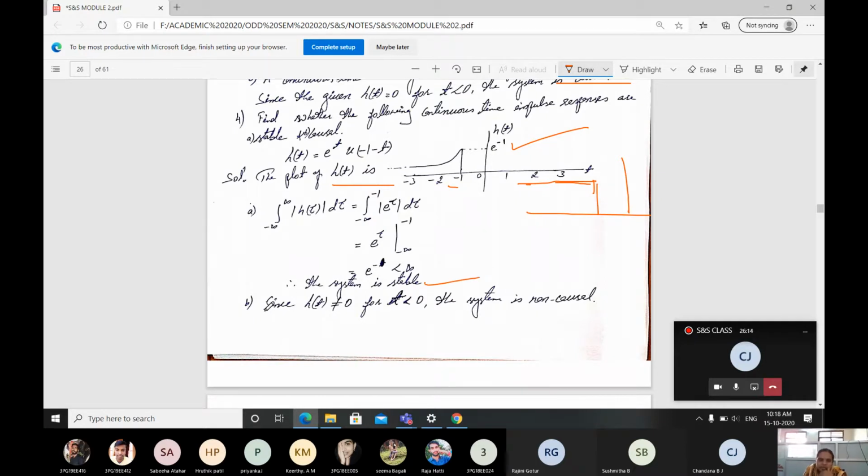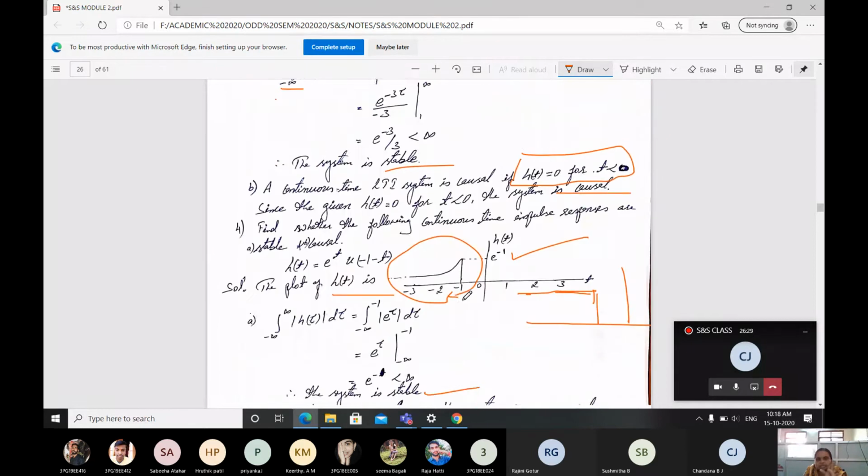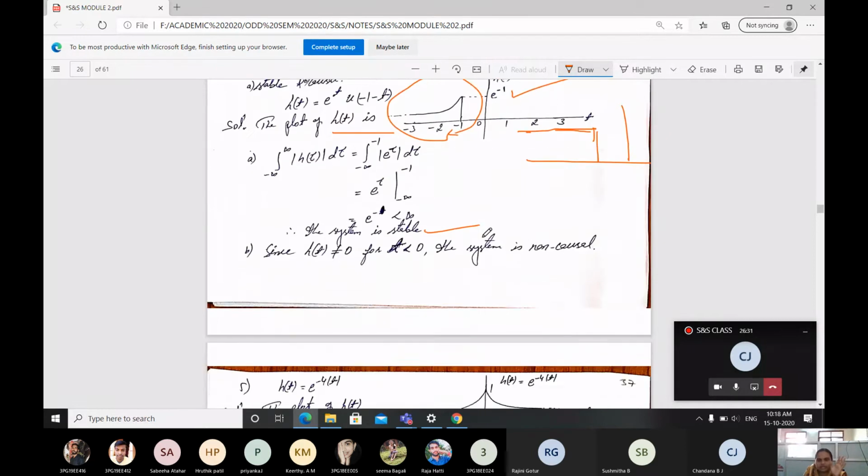Then since h of t is not equal to 0 for t less than 0, because on the negative side the signal exists here. In the previous case it did not exist, for that reason it was a causal system. Here it exists in the negative part, right? For that reason it is a non-causal system.